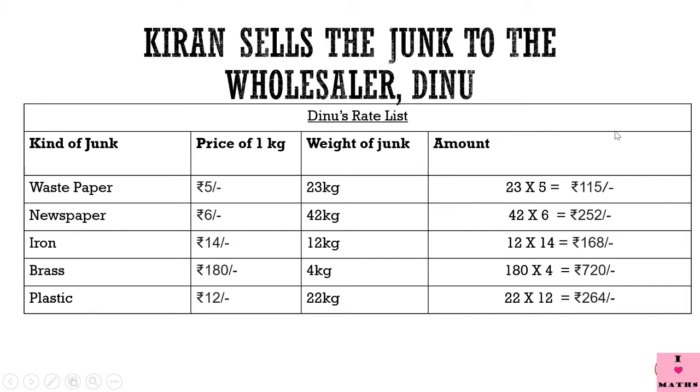Now children, this is the money which Dinu paid to Kiran. This Kiran got from Dinu. Now let us see in the next slide what is the profit Kiran made.